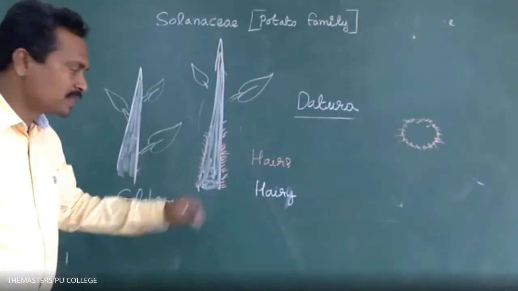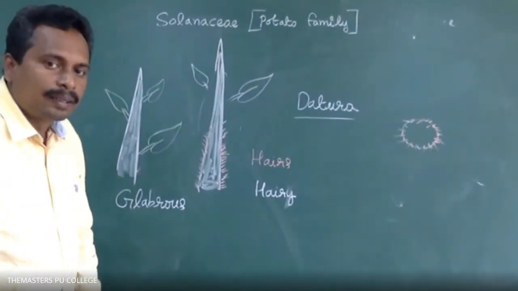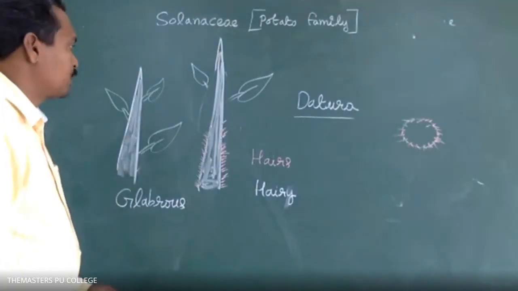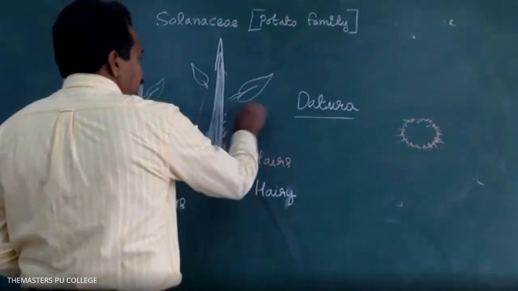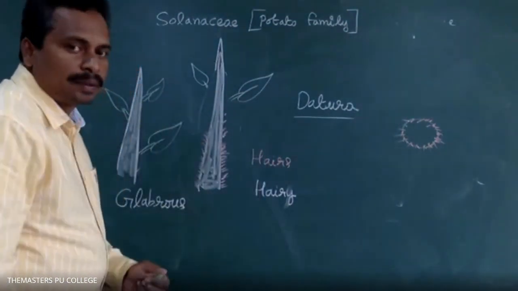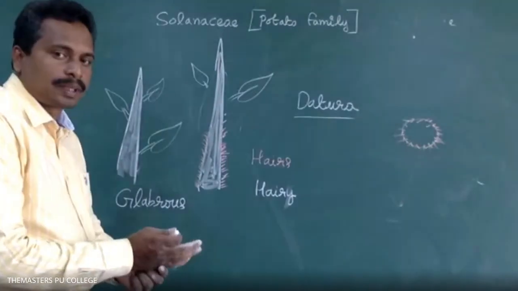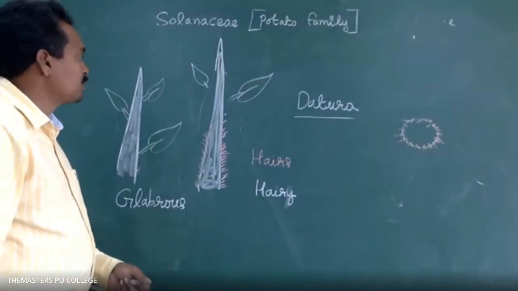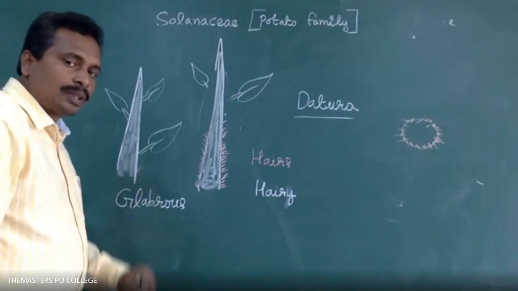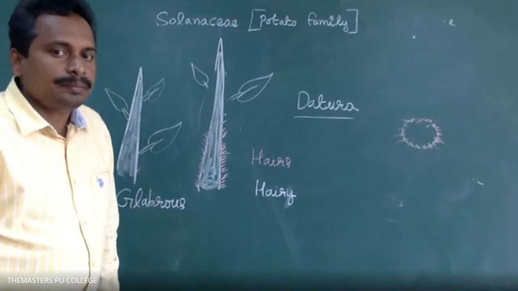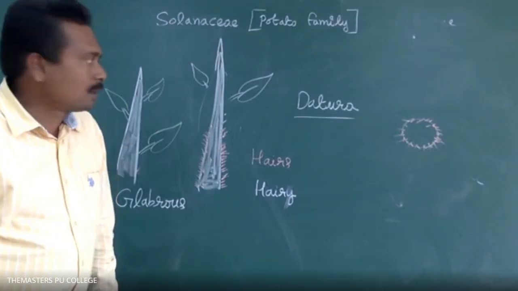What is the difference you are observing between glabrous and hairy? Sir, in hairy, the stem consists of hairs, but in glabrous, hairs are not present; it's smooth. Great. Otherwise it has hairs. Sir, can you give an example for each? Hairs we can see in other plants, yes, we had seen that in tomato. In some plants of the Solanaceae family, the stem is hairy. Okay, sir. Thank you.